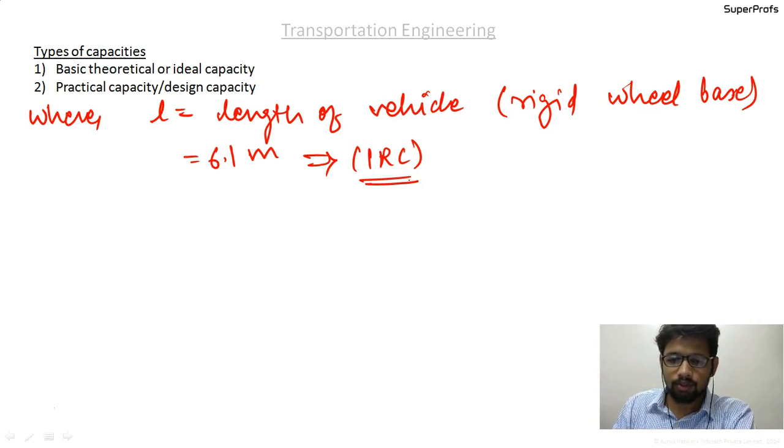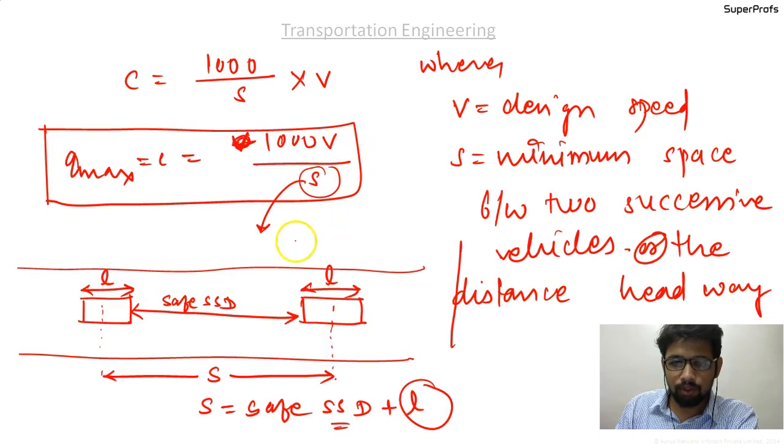Okay, so the basic theoretical or the ideal capacity will vary based on this value of S. There are two types of capacities.